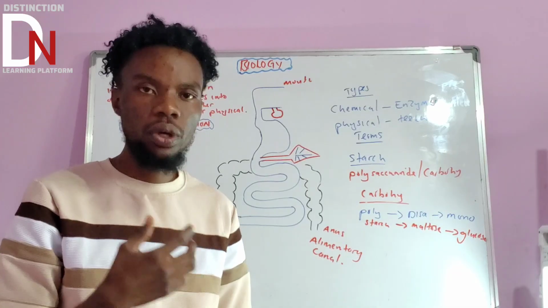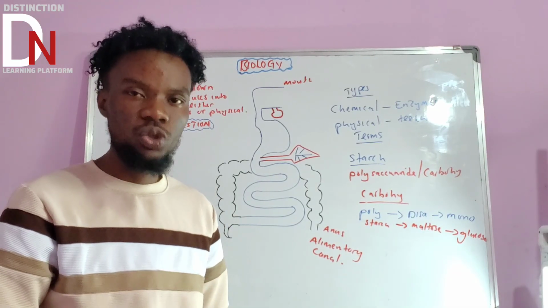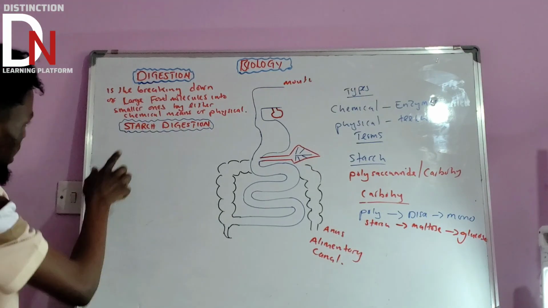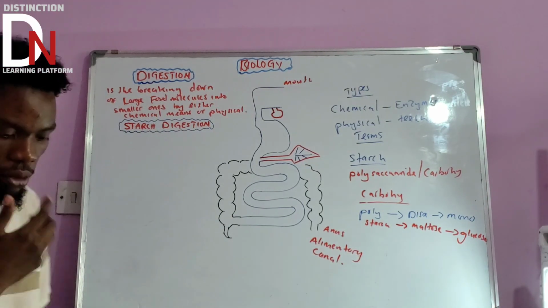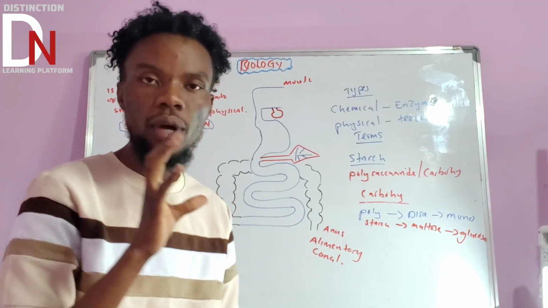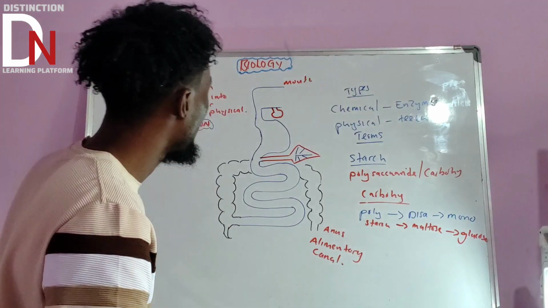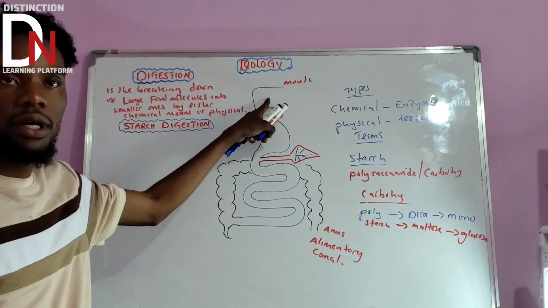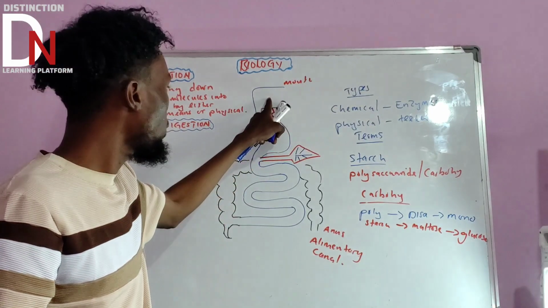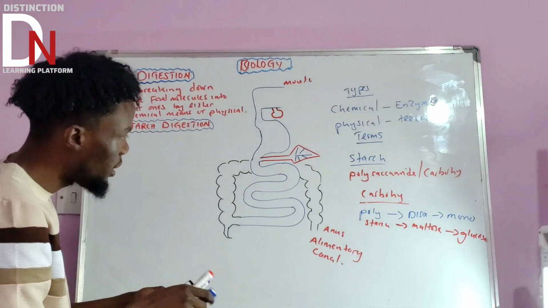Okay? Now, since we are clear about that, we can proceed to other information that you need to be aware of. So now, what are we saying? Start digestion. Since we've understood what starch is, now we can ask ourselves, where does the digestion of starch begin? It starts from the mouth. So we'll be using this diagram in order to explain the full concept. The digestion of starch begins in the mouth.